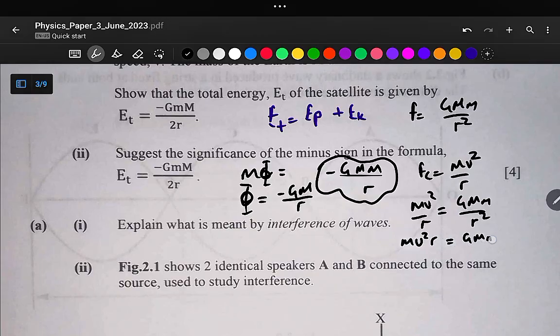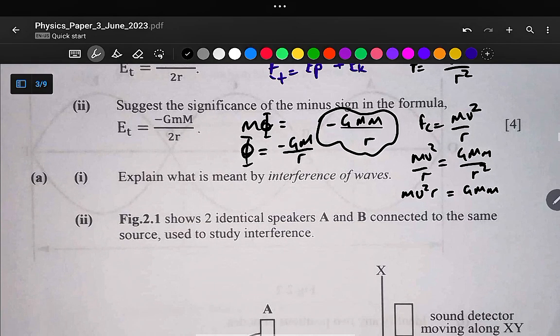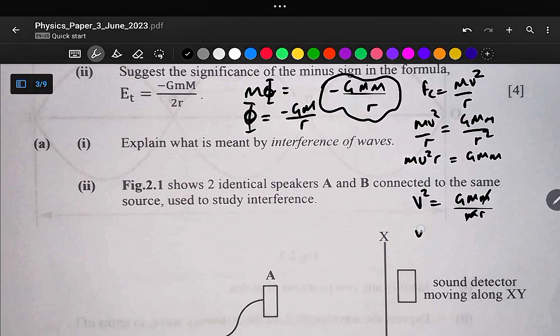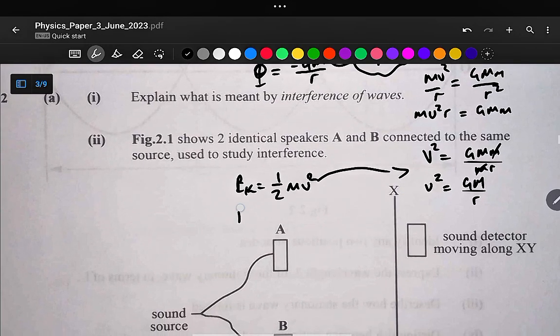If we multiply both sides by r squared, this gives us m v squared r being equal to GMm. But we want a relationship of v squared with GM and r. So we divide both sides by m r. So it is now v squared being equal to GMm over m r, and this m and this m cancel. So v squared is equal to GM over r. And we have this formula for kinetic energy, which says kinetic energy is equal to half m v squared. So given that v squared is equal to GM over r, therefore kinetic energy is equal to half m GM over r.